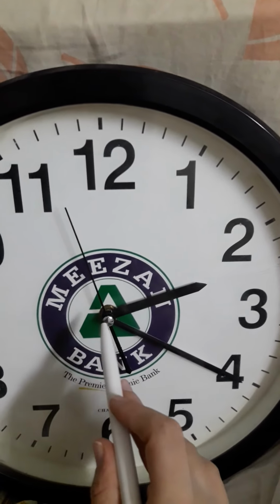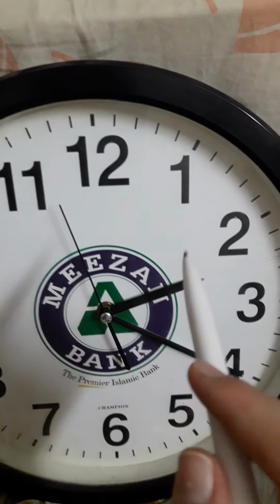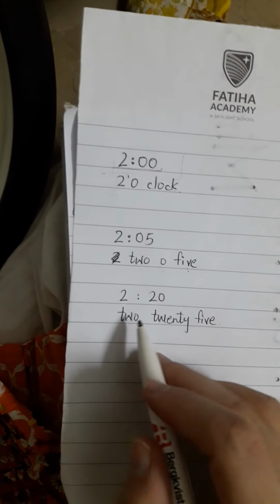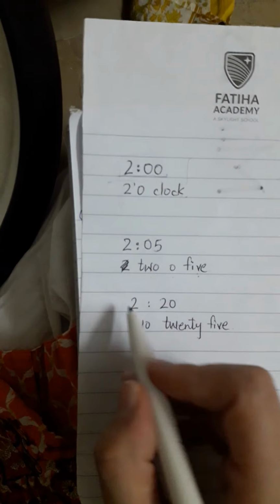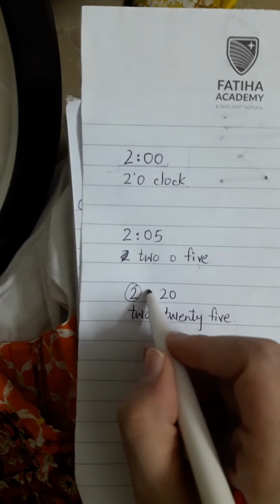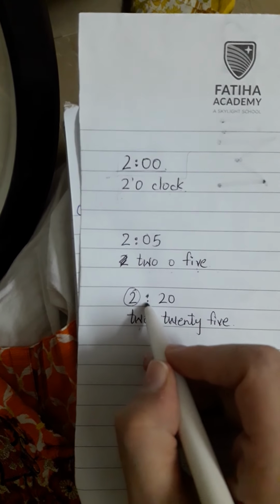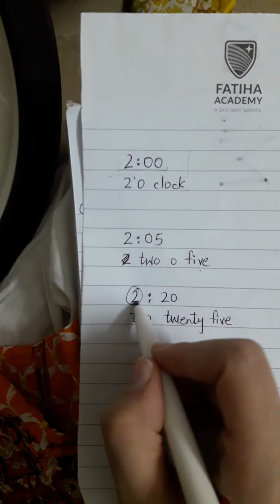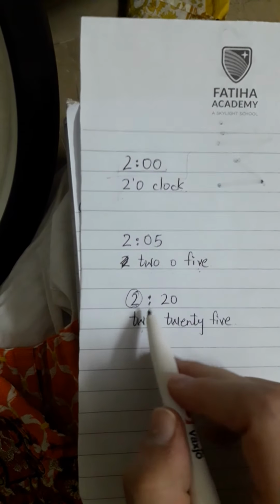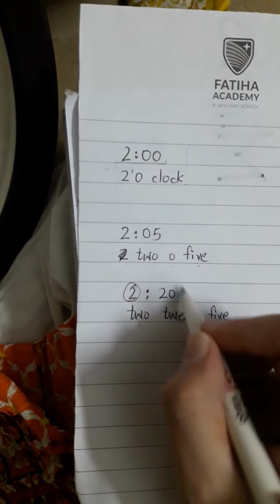Okay, now if I ask you to write this time on a piece of paper, it becomes like this. This is the hour again. Before the colon we can see 2, so this shows us the hour, and after the colon we can see 20.